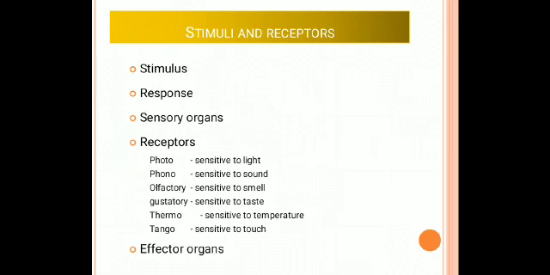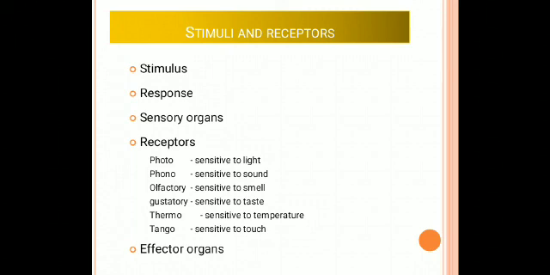In animals, we are going to discuss stimuli and receptors. What do you mean by stimulus? A stimulus is any change in the environment to which an organism responds and reacts. What do you mean by response? The reaction of an organism to a stimulus is called the response.